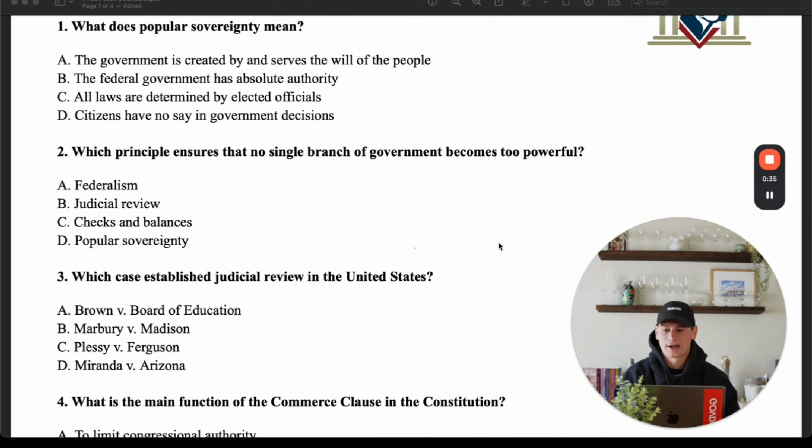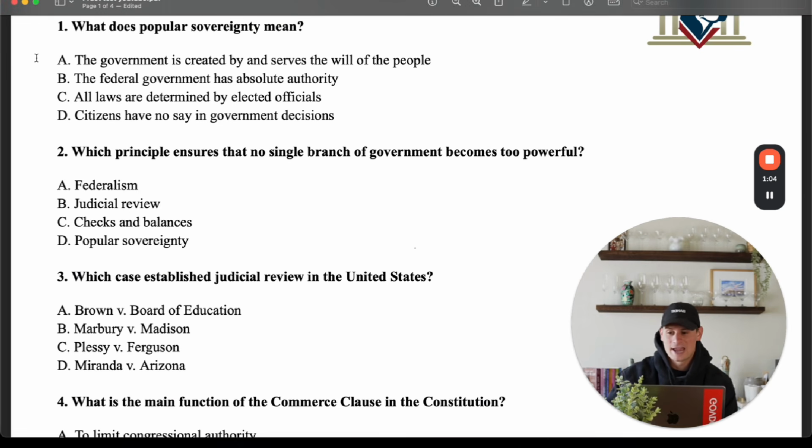So let's take a look at our answer choices here. A, the government is created by and serves the will of the people. B, the federal government has absolute authority. C, all laws are determined by elected officials. And D, citizens have no say in government decisions. So D is going to be inherently incorrect. Obviously, if it's popular sovereignty or people's freedom, people's liberty, okay, D is going to be incorrect. C is also going to be incorrect. B says the federal government has absolute authority. That doesn't seem too friendly towards the people, so B is incorrect.